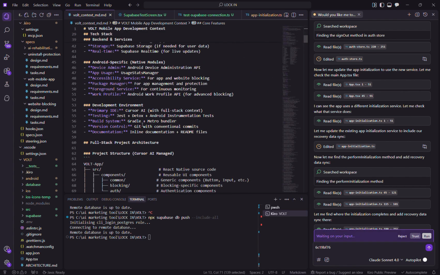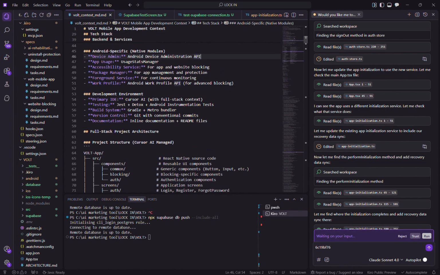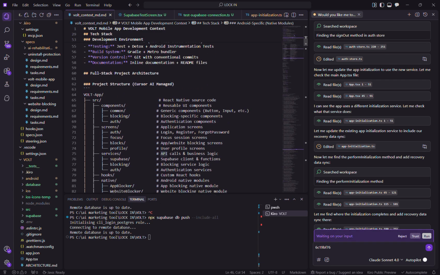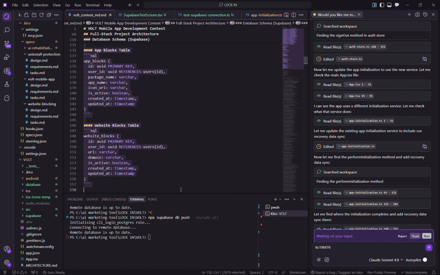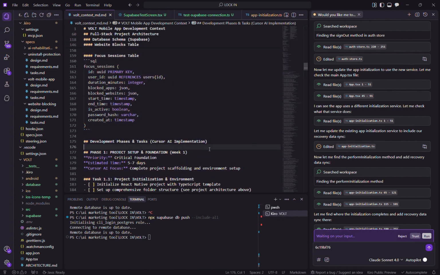The most impressive code generation Kiro helped me with was a full accessibility service to React Native bridge scaffold. It included lifecycle handlers, event throttling, and permission fallbacks across Android versions. Kiro even suggested unit tests and logging hooks. This saved me days of boilerplate coding and avoided subtle race conditions during testing.